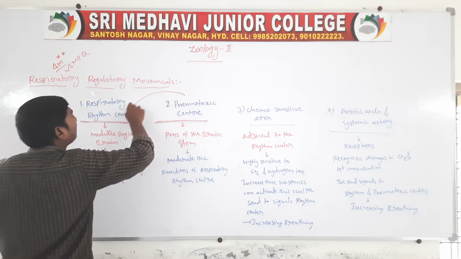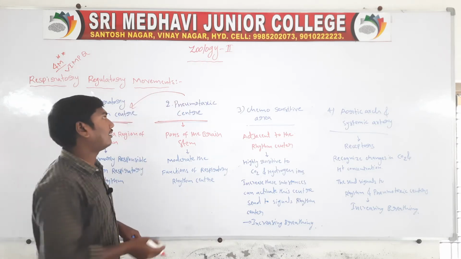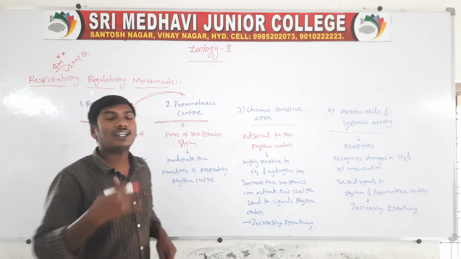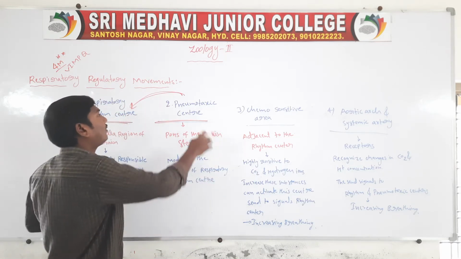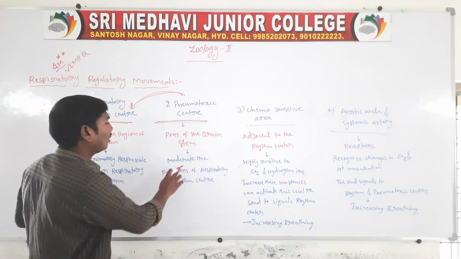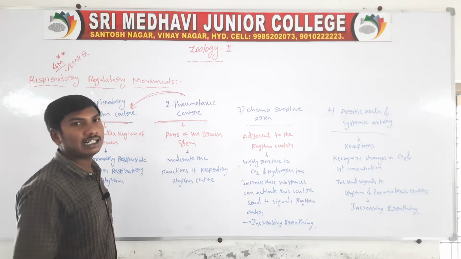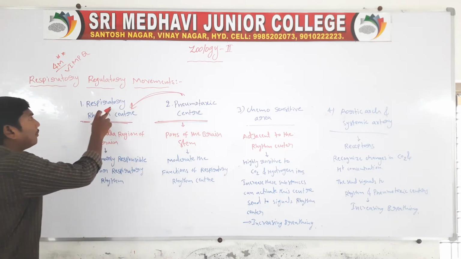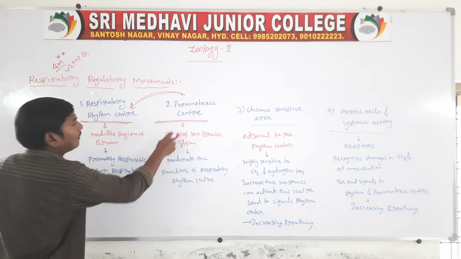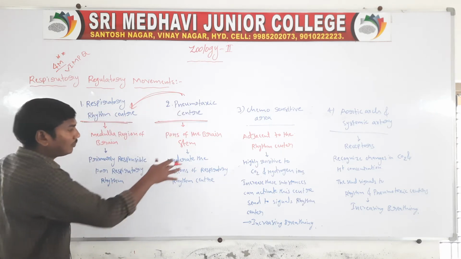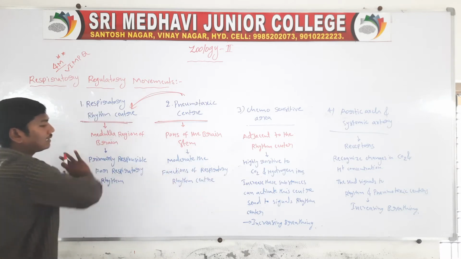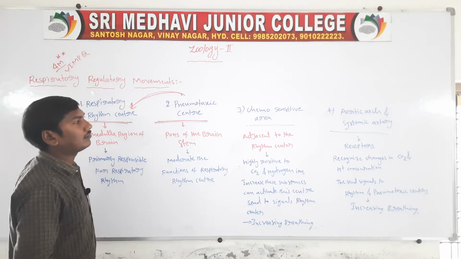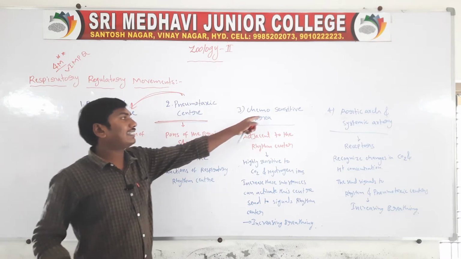The respiratory rhythm center's functions are controlled by the pneumotoxic center. Clear?